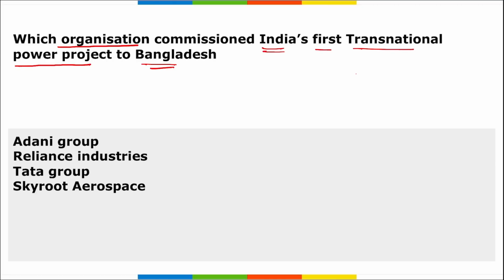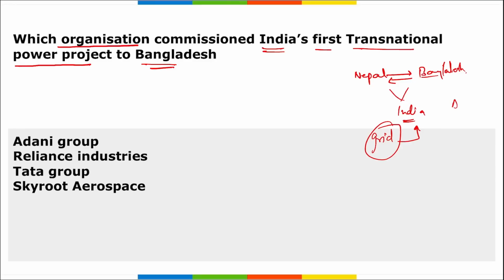See, before moving on, we should remember that it was Nepal, Bangladesh, and India, right? They signed a tripartite agreement in order to share excess electricity with each other, right? Here, Nepal and Bangladesh will be sharing excess electricity with each other, and for this the grid lines that will be utilized will be provided by India. Correct. Even Adani Group will be supplying electricity to Bangladesh. Right. So these are some news that you should remember.